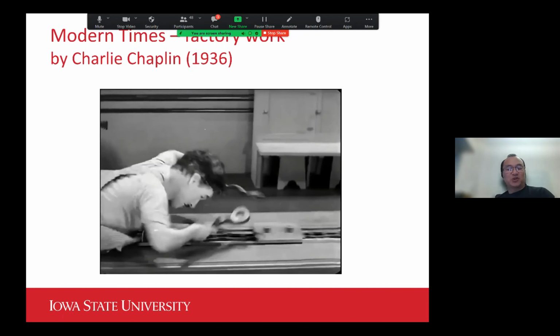Wow, is that crazy? So when I was a kid, I was really amazed by the performance of this actor. And in school, we started to mimic the way he walks, the way he waves his arms, and everything. It was so funny. The memory was so deep in my mind.